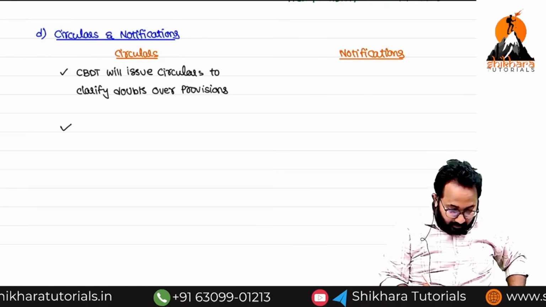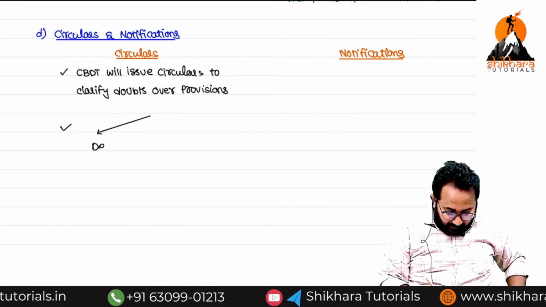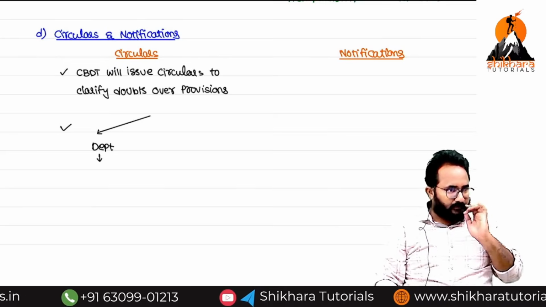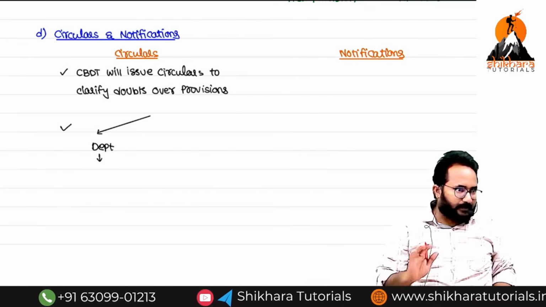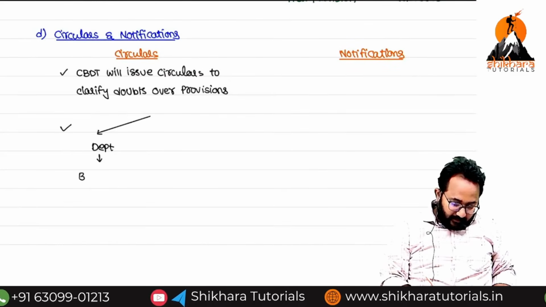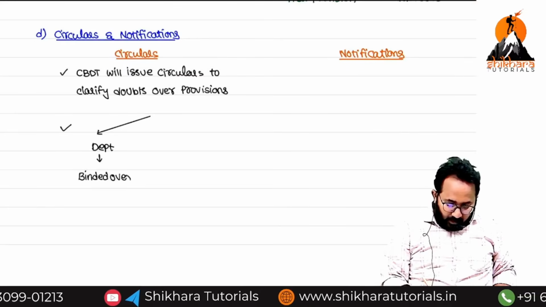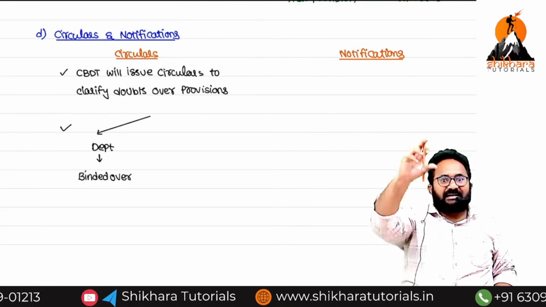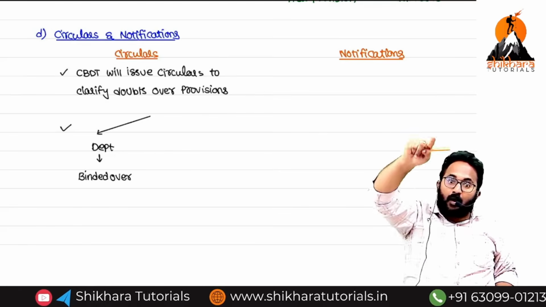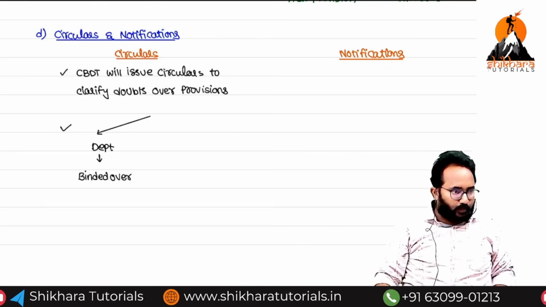So if any circular is given, every department official, that means whoever are officers in the department, are required to be bound by it. Must and should, they are required to follow all these circulars, because their superior gave the circular. So all the officers in the income tax department are also required to follow this.